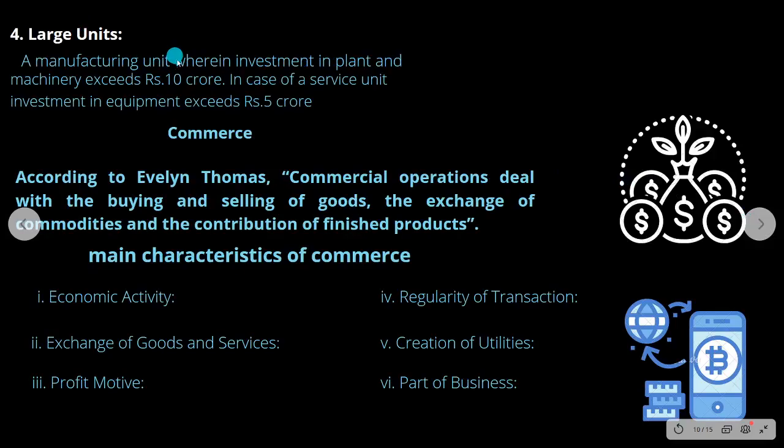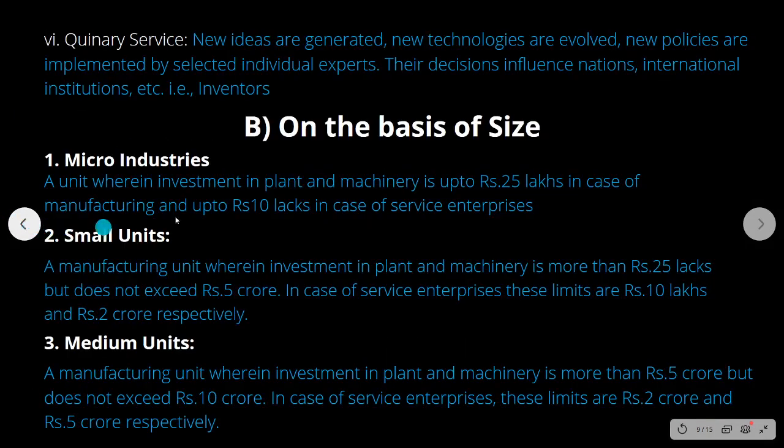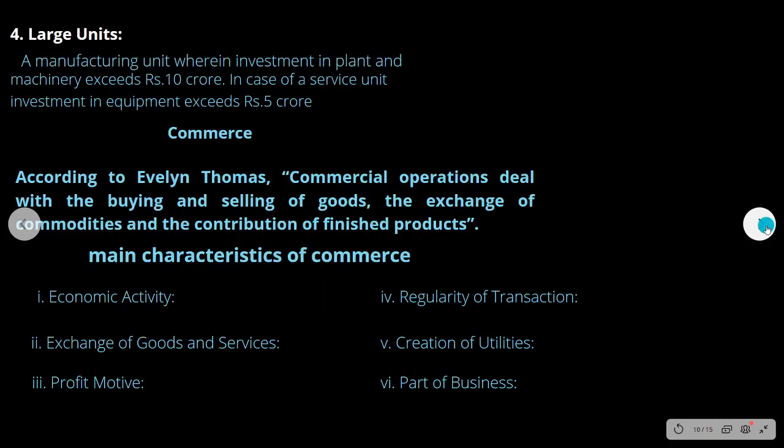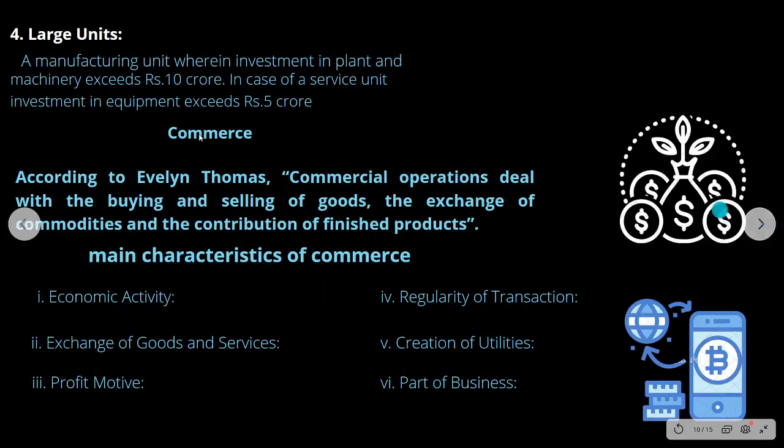Large unit means exceeding 10 crores in the case of manufacturing and 5 crores in the case of service sectors. That is what you call a large unit. Okay, so we saw the different types of industry based on size: micro, small, medium, and large. Now we go on to see what you mean by commerce.